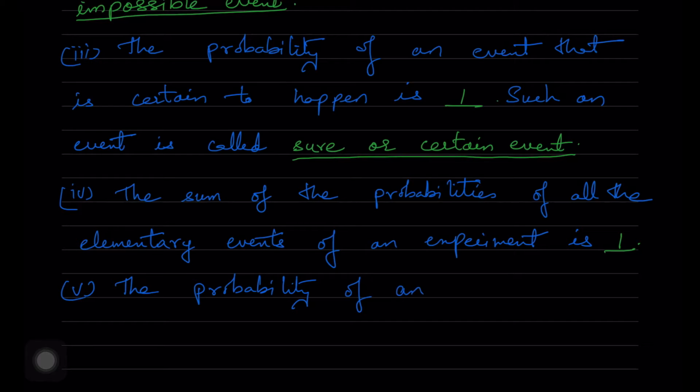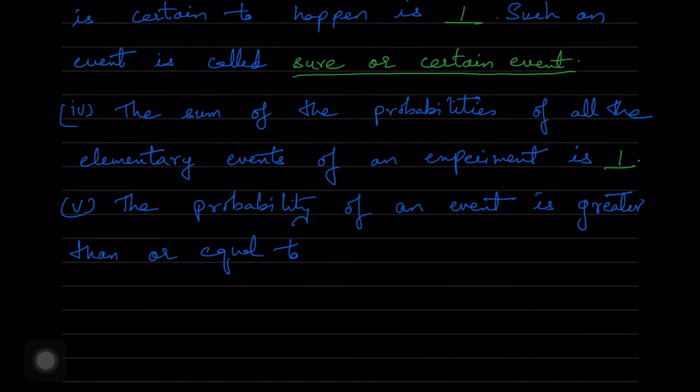Last one is, the probability of an event is greater than or equal to 0 and less than or equal to 1. It lies between 0 and 1.